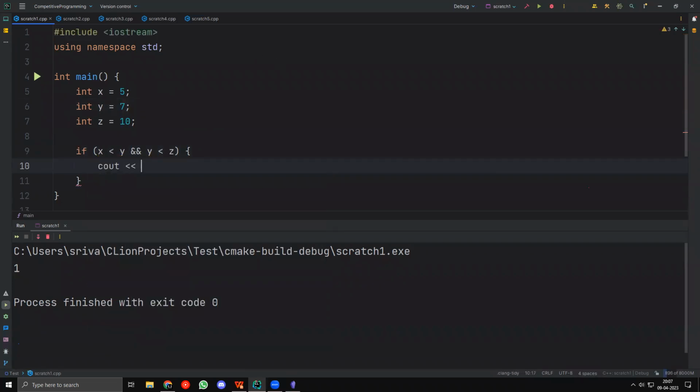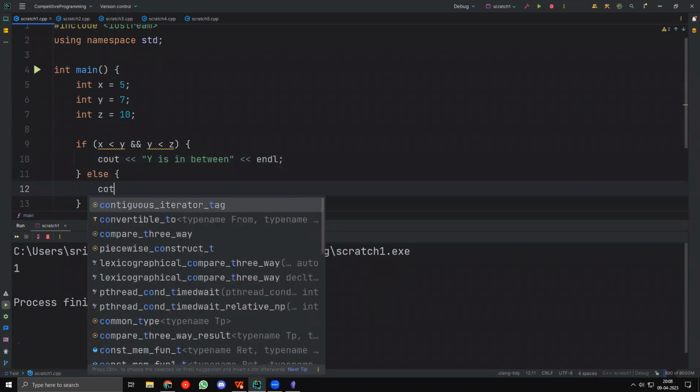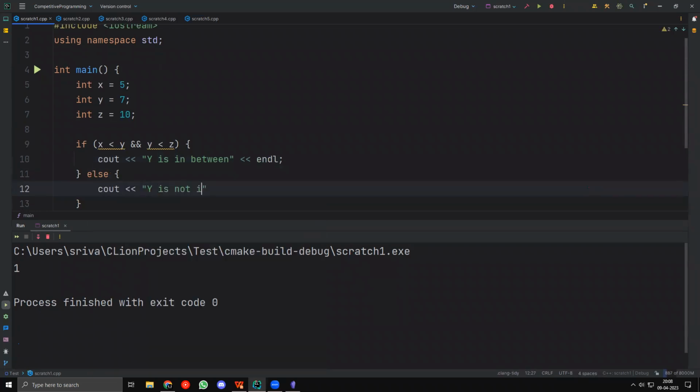So here I'm outputting, let's say, y is in between. Otherwise, I want to say, cout y is not in between. So this statement will happen when both of these are true.